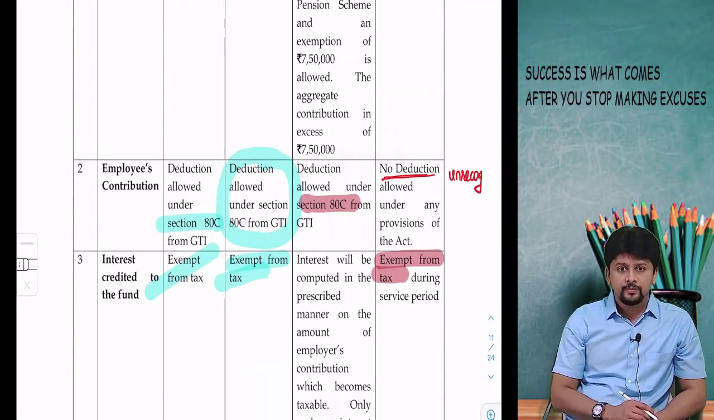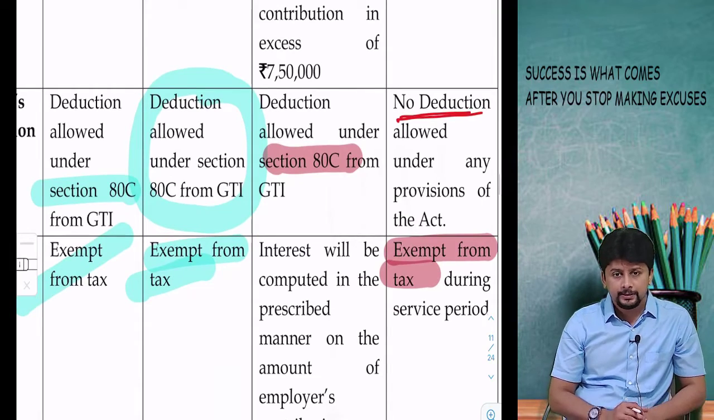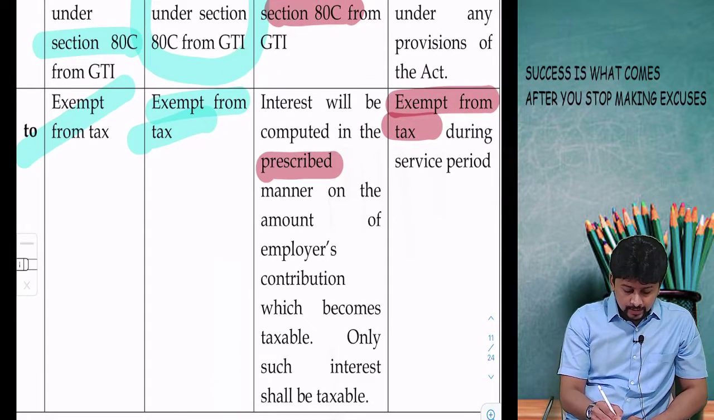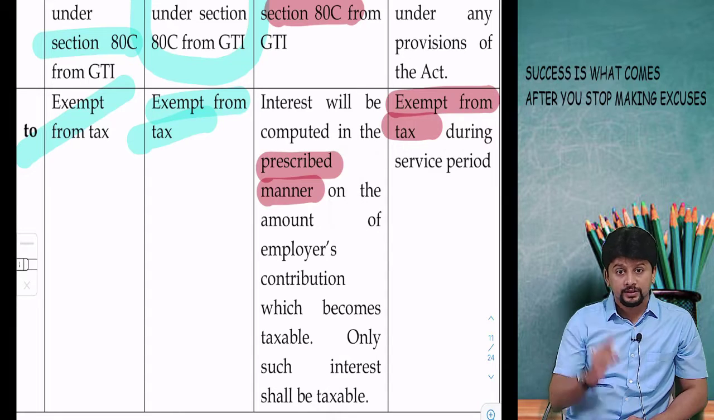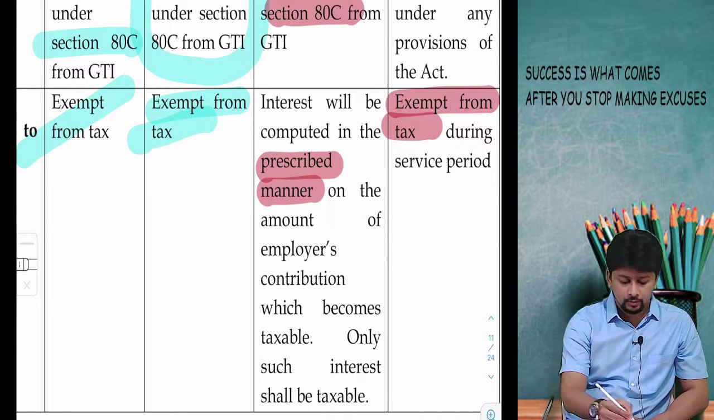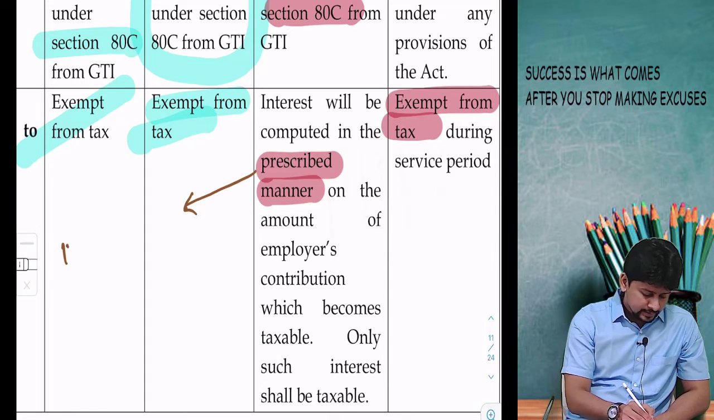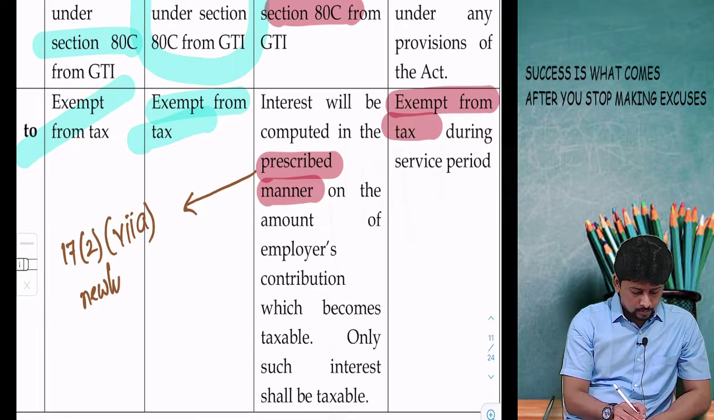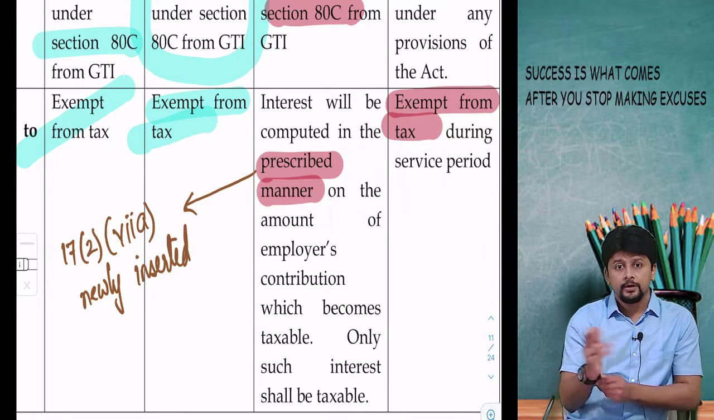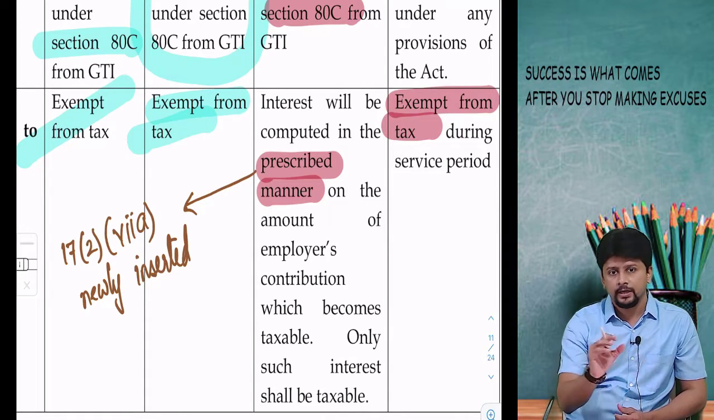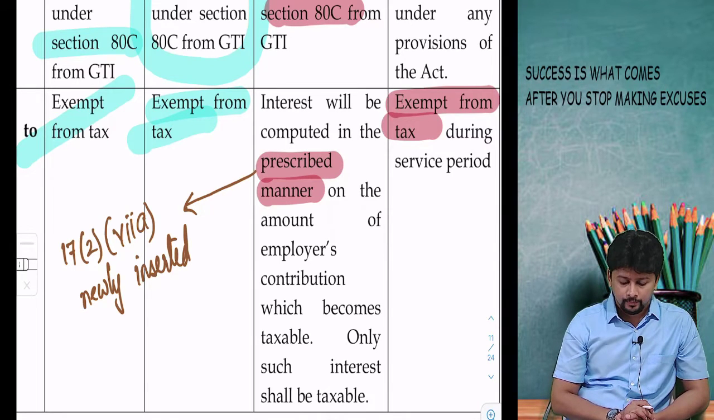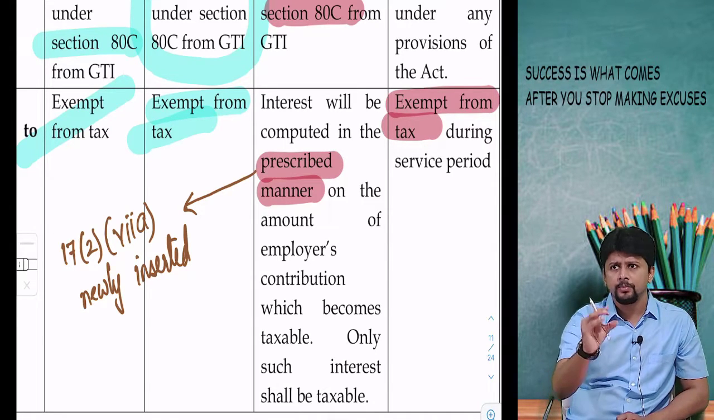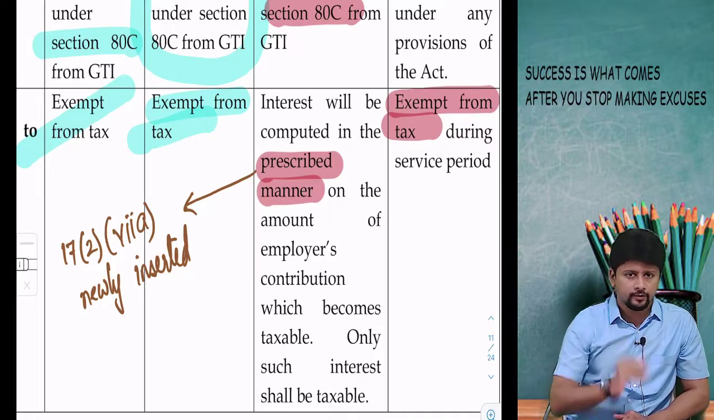If the employee himself makes a contribution, he will get a deduction under 80C. Interest will be computed in the prescribed manner. This is the second amendment that I was referring to. This is section 17(2) clause number 7A, newly inserted, and there is a detailed formula for this. When I do the perquisite discussion with you, at that point of time I will discuss this formula with you. So interest will be taxable, but there is a complicated formula for this.